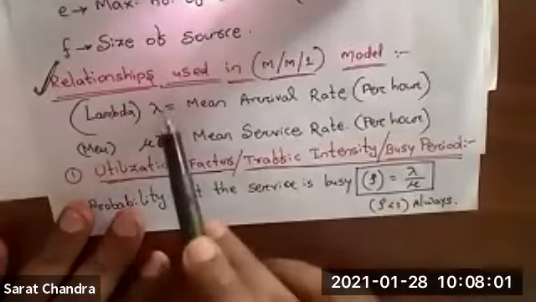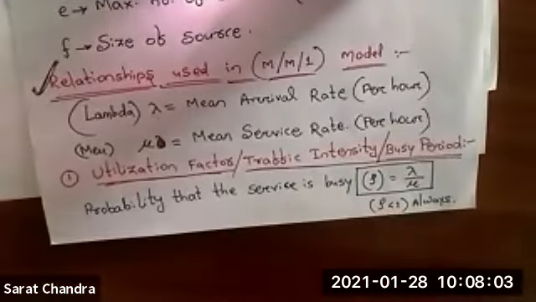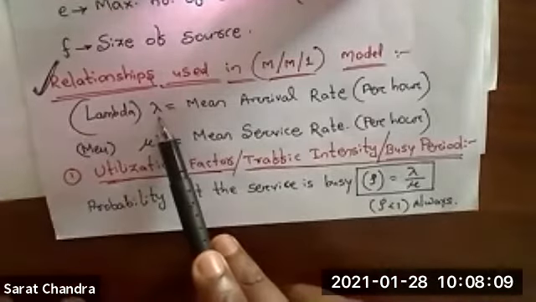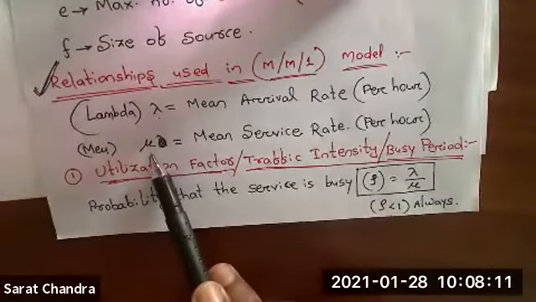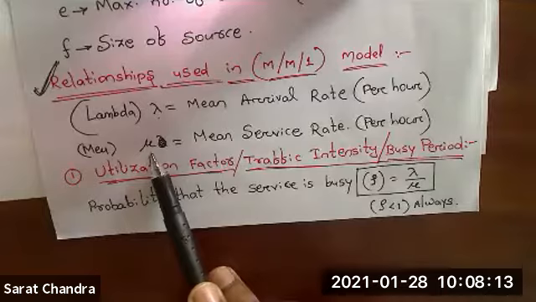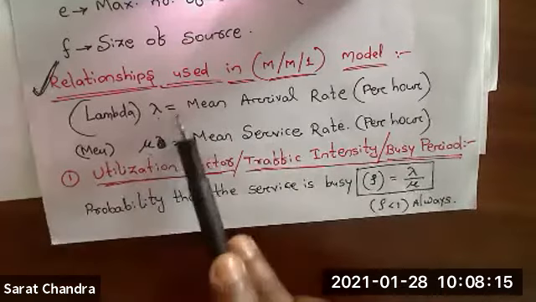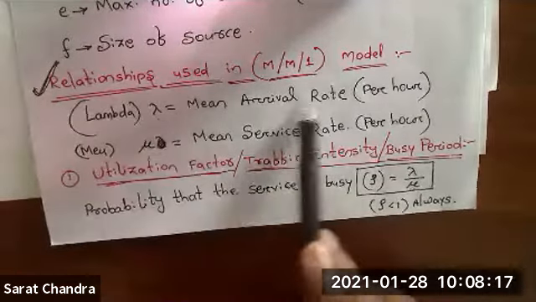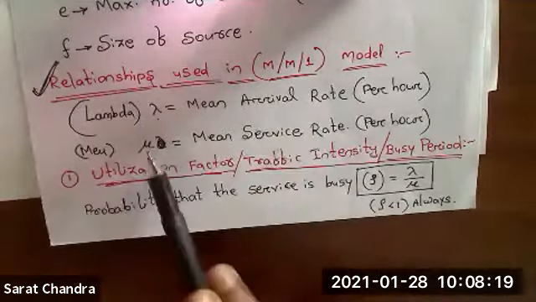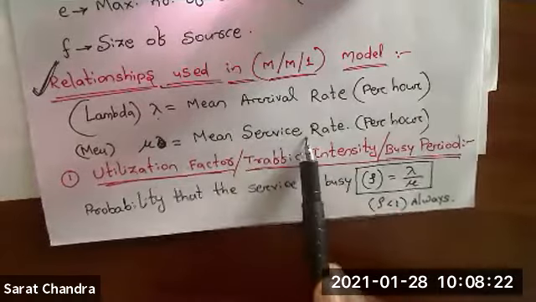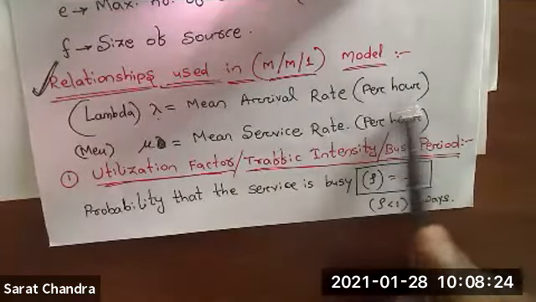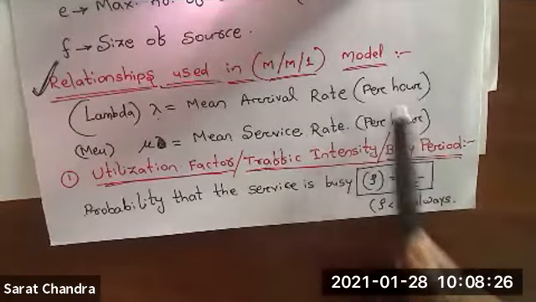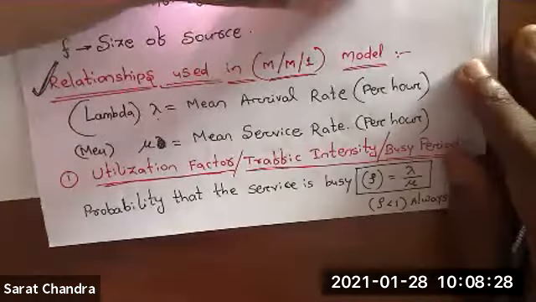Okay. So two things you have to remember. Whenever the questions will be there, you just read the question. From that question, you identify what is lambda. You identify what is mu. Okay, that is the first two things. Lambda means mean arrival rate and mu means mean service rate. You remember the time, it will be per hour. When we do the problem, you will get to know about it.